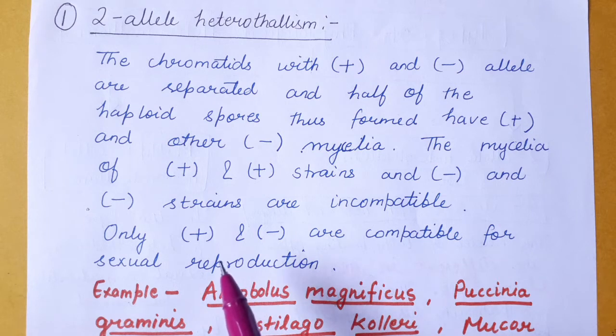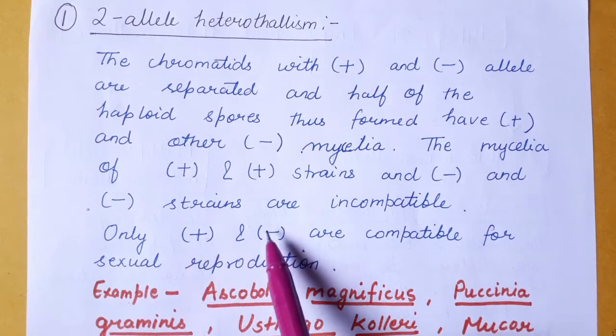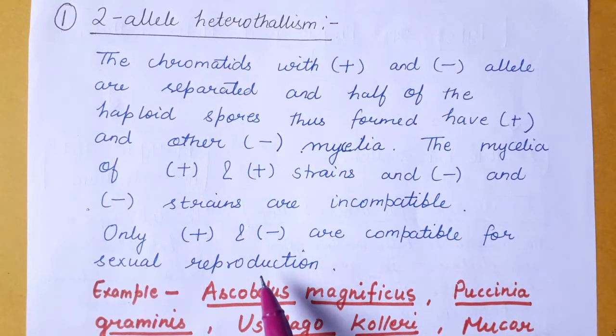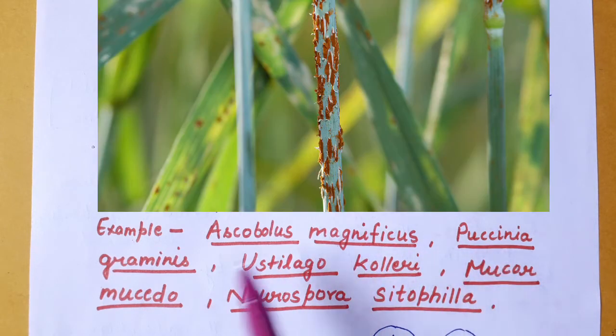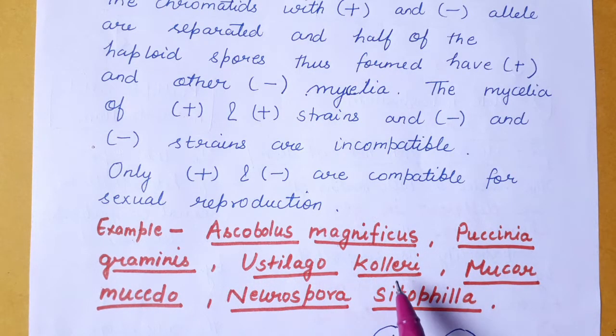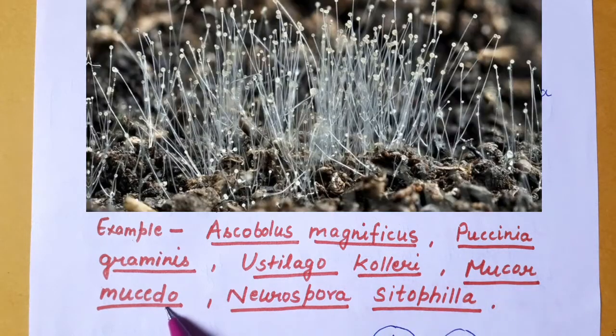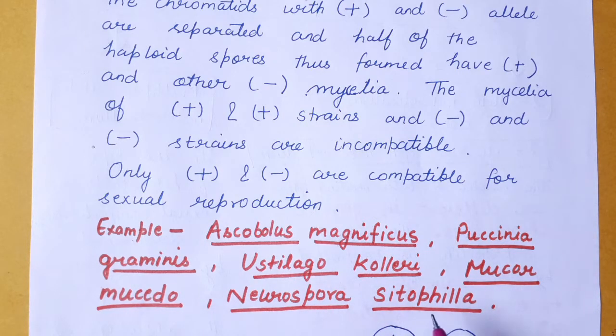It means that only the mycelium or hyphae of opposite strain can undergo sexual reproduction. Examples of two allele heterothallism include Ascobolus magnificus, Puccinia graminis, Ustilago maydis, Mucor mucedo, and Neurospora. These are very important examples related to two allele heterothallism.